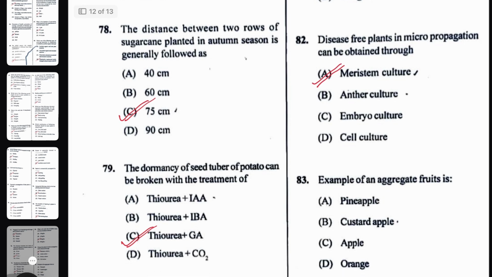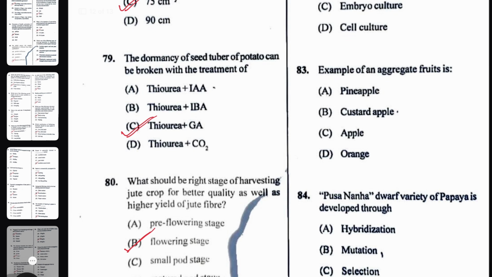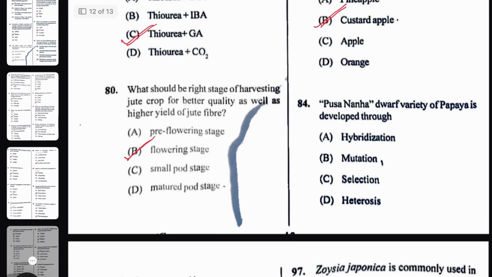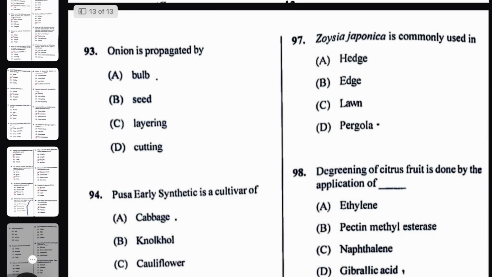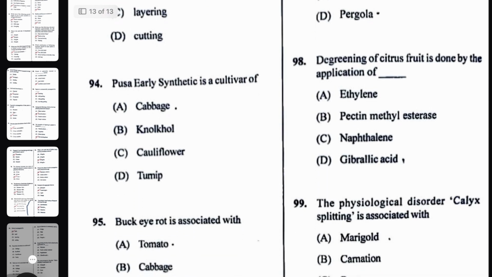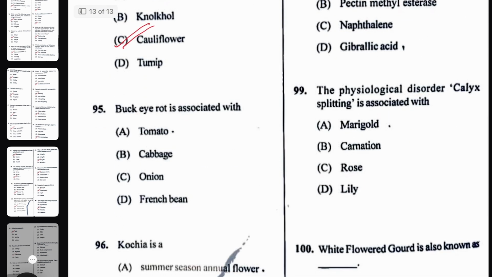Example of an aggregate fruit, that is custard apple. Pusa Nanha, dwarf variety of papaya, is developed through mutation. Onion, all of you know, is propagated by bulb. Pusa Early Synthetic is the variety of cauliflower. Buck eye rot is associated with tomato.